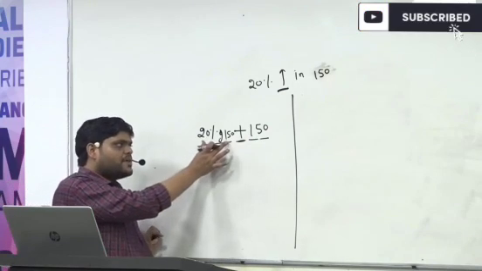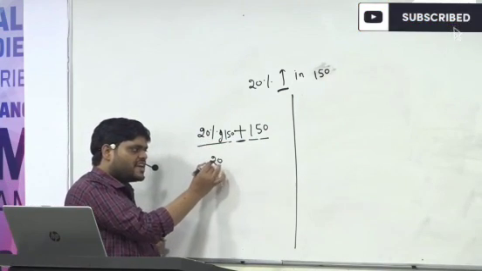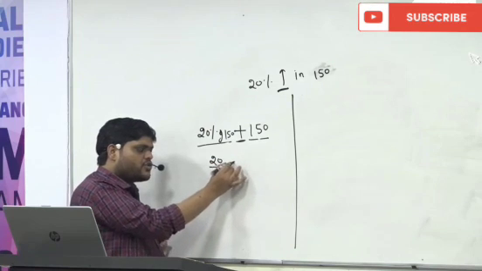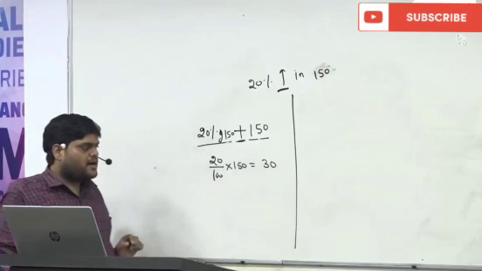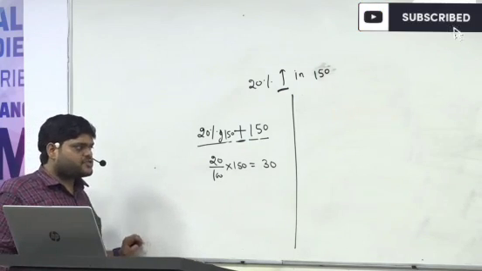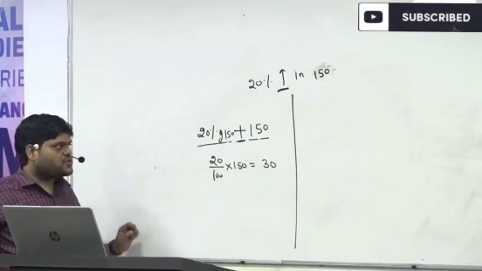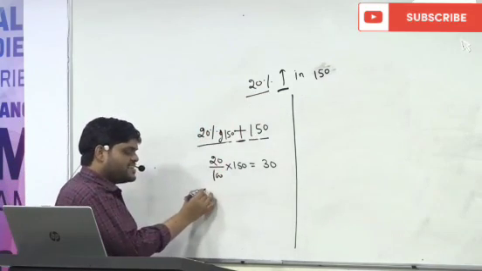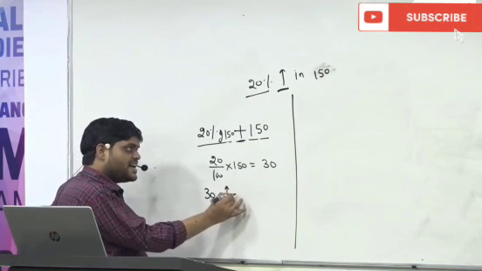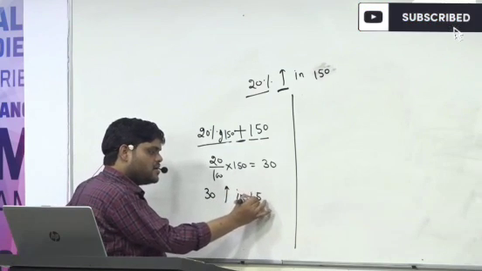What is 20% of 150? We can simply find that 20% of 150 is equal to 30. So now what does the question become? Instead of 20%, we can say a 30 increment in 150.